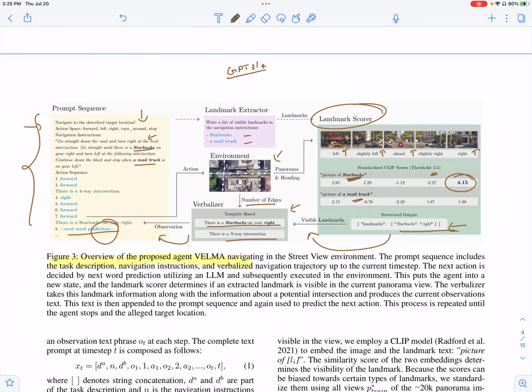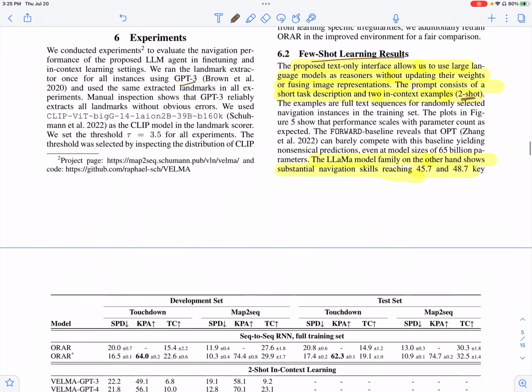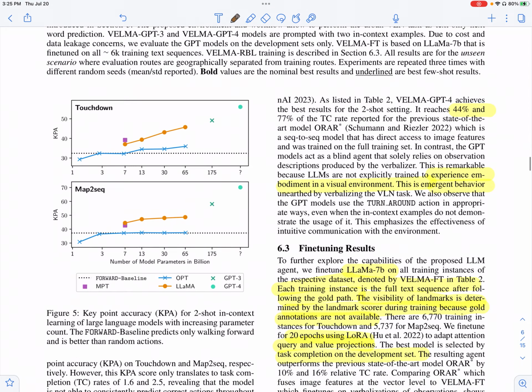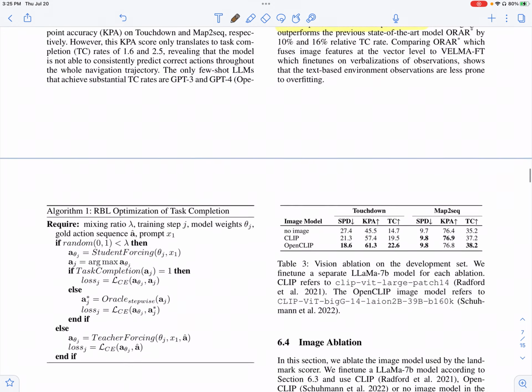So this is the ground truth. And then they prompt the model with the actual navigation task. And they also use it in the fine-tuning setting, where they fine-tune models based on these instances, which basically consist of the goal path, right, between the source location and the destination location.